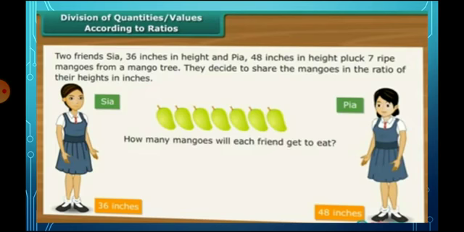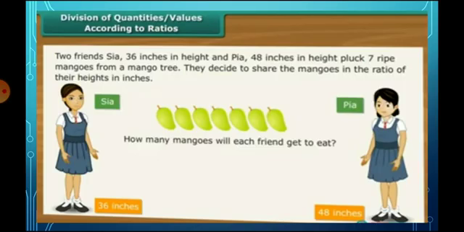The two friends are Sia and Pia. Sia is 36 inches and Pia is 48 inches. There are 7 ripe mangoes. How many mangoes will each friend get to eat?